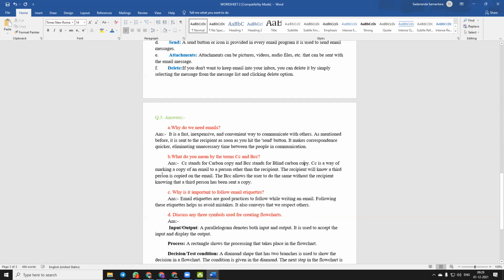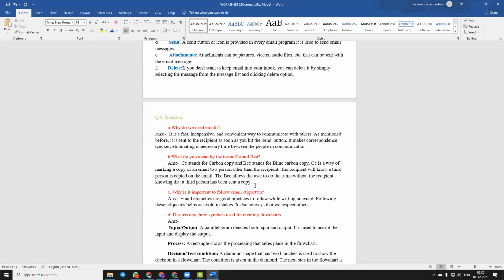CC is a way of making a copy of an email to a person other than the recipient, whereas the recipient will know a third person is copied on the email. The BCC allows the user to do the same without the recipient knowing that a third person has been sent a copy. So basically it's a carbon copy of your email.